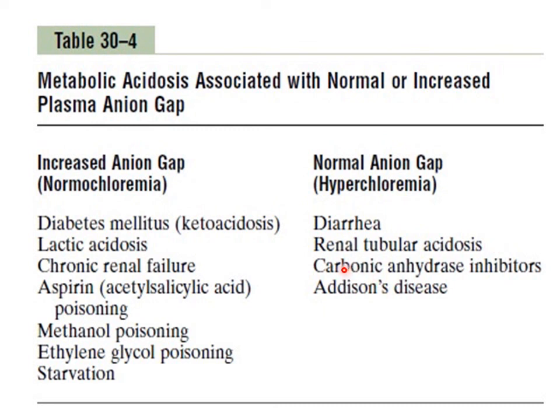and this results in loss of bicarbonate in the urine. Now, a type of diuretics known as carbonic anhydrase inhibitors also result in bicarbonate ion loss in the urine, thus causing hyperchloremic metabolic acidosis. And in Addison's disease, when there is decreased production of aldosterone, this also leads to increased bicarbonate loss from the body, resulting in normal anion gap or hyperchloremic metabolic acidosis.